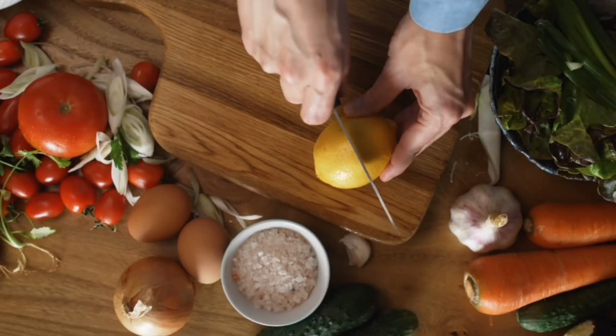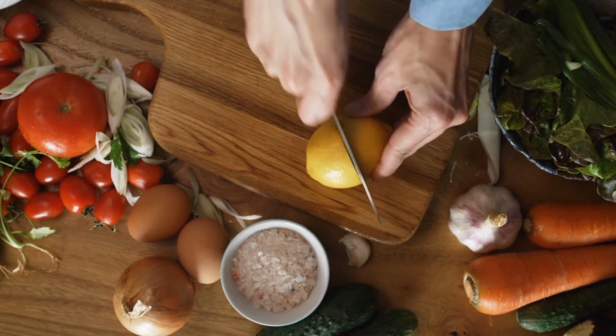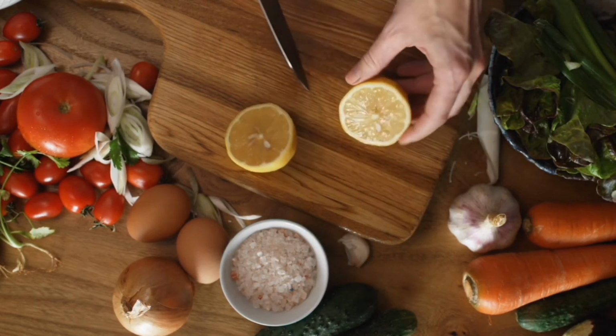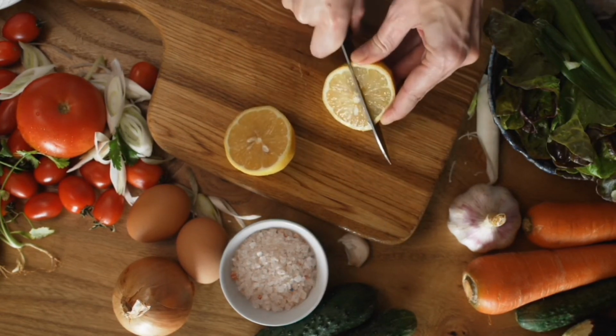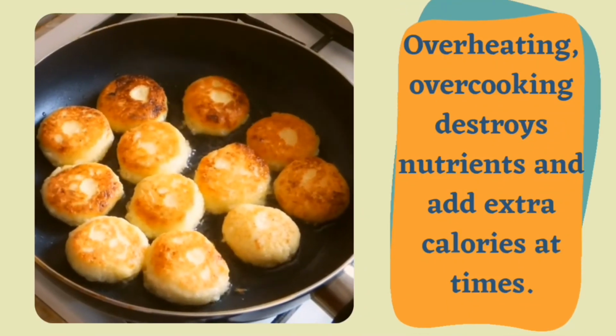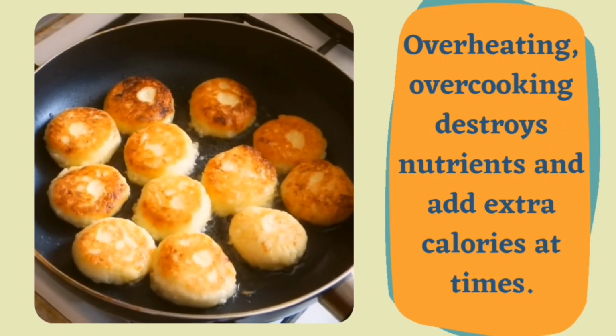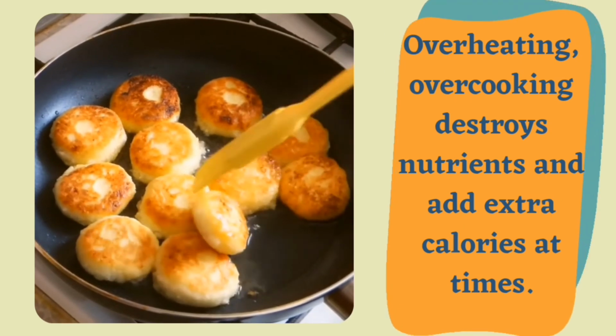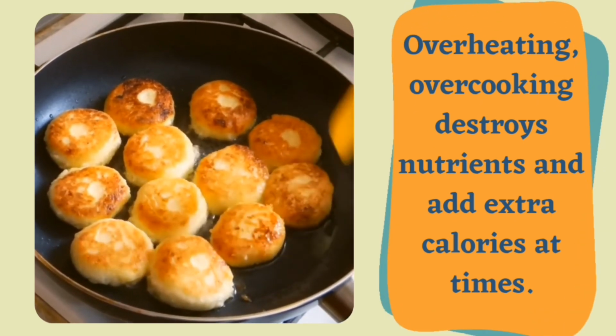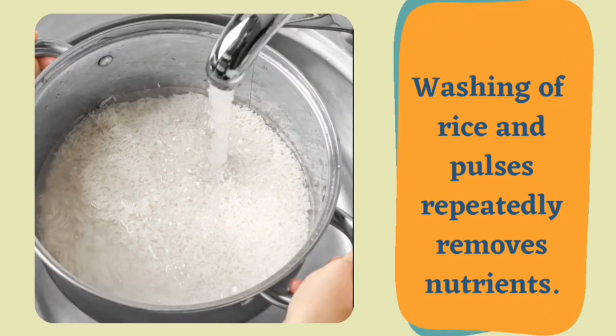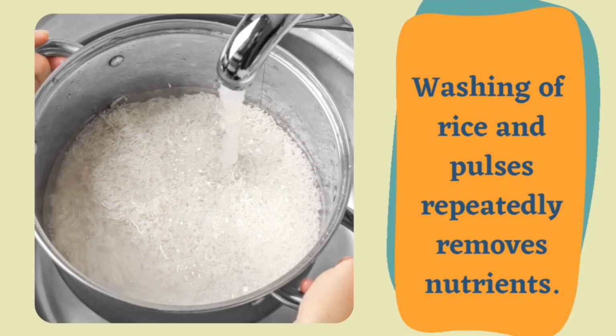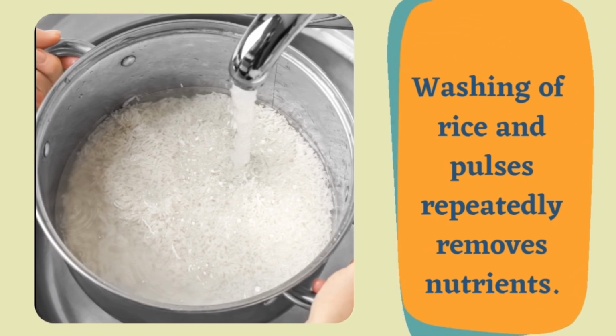Eating the right kind of food is not enough. It should also be cooked properly to avoid the loss of nutrients. Overheating and overcooking destroy nutrients and add calories at times. Vitamin C is destroyed due to overheating. Washing of rice and pulses repeatedly removes nutrients. Use of excess water is not desirable.